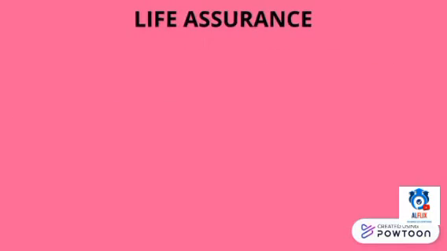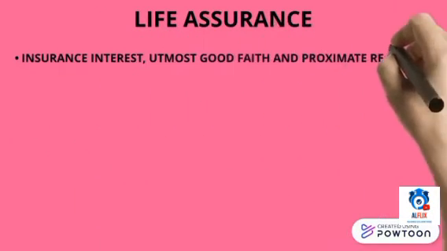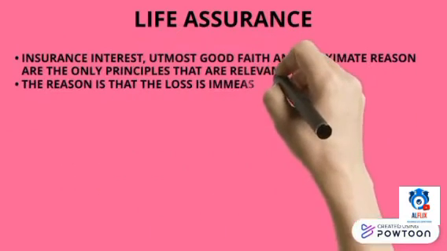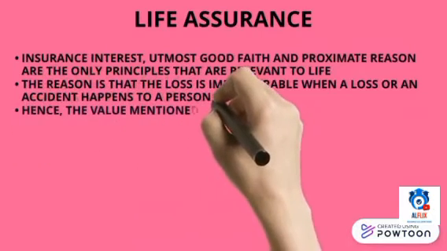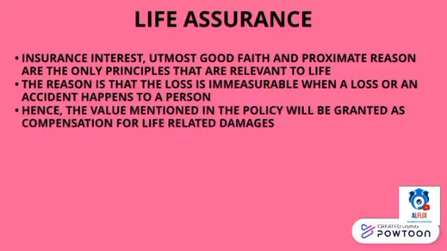In terms of life insurance, insurable interest, utmost good faith, and proximate reasons are the only principles that are relevant. The reason is that the loss is immeasurable when a loss or an accident happens to a person. Hence, the value mentioned in the policy will be granted as compensation for life-related damages.